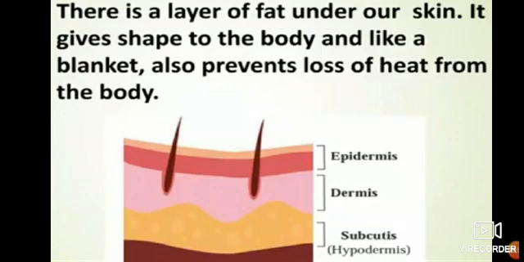It gives the shape of the body. Sometimes we become very fat, sometimes we become thin. This is because of the fat layer.